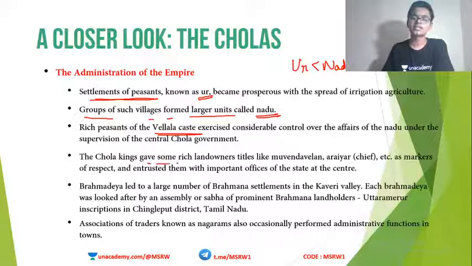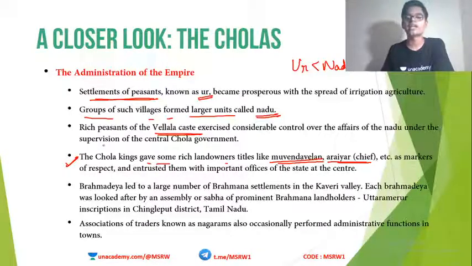Chola kings gave some rich landowners titles like Muvenda Velan, Arayar, etc., as a mark of respect and entrusted them with important offices. So, another prelims question. I have seen this question come in prelims. Muvenda Velan is a post given by or seen in which of the following dynasties? Answer is Cholas. Muvenda Velan is a title.